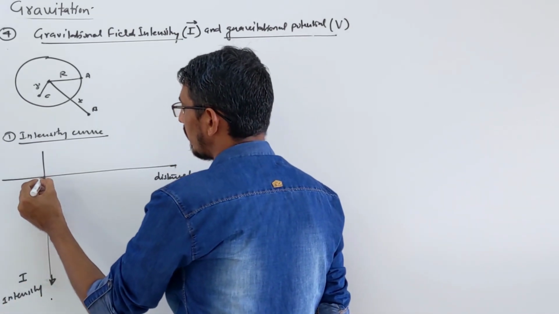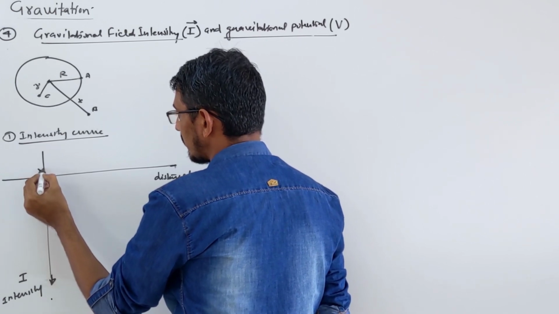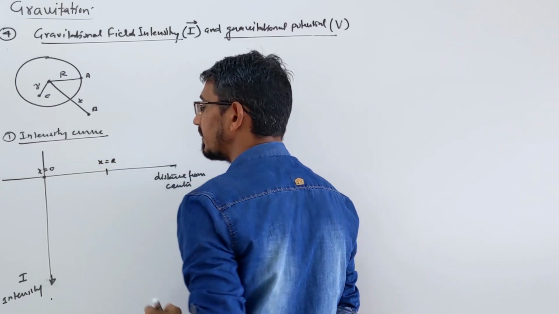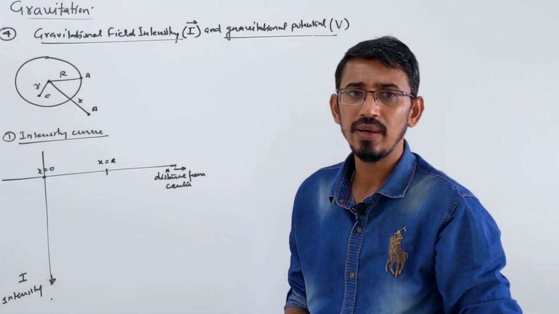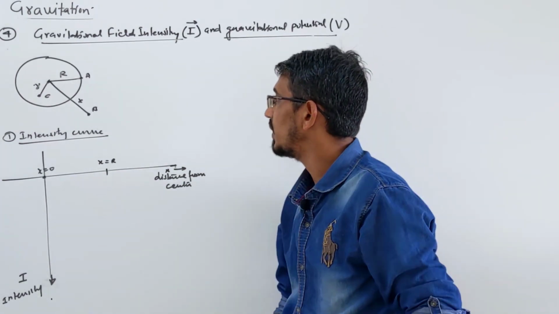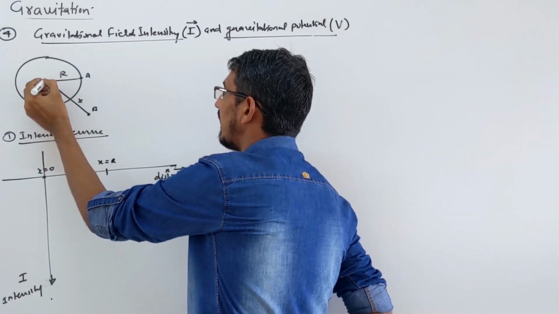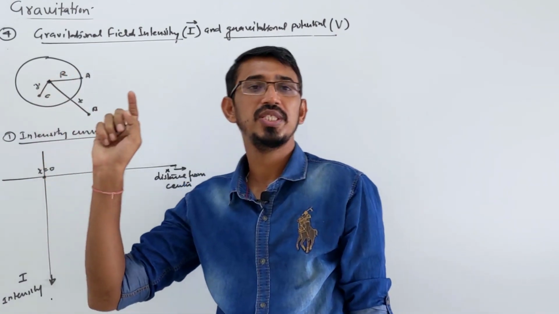Now look how the curves look. This is a point where distance x is 0. At this point, x is equal to R, on the surface. This is where x varies outside. Now look here. Formulas I just rubbed off, but hope you remember them. First, what is the field at this point when distance is 0, at the center of this hollow sphere?